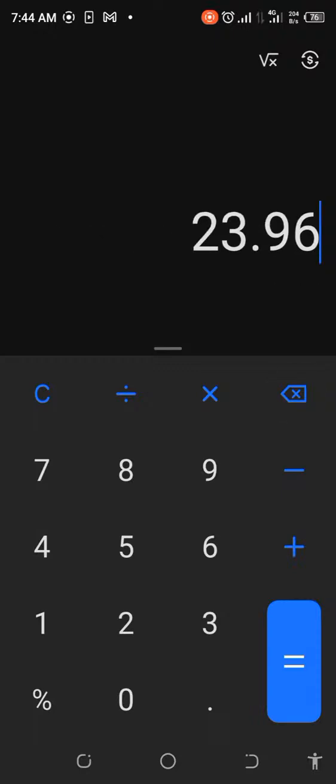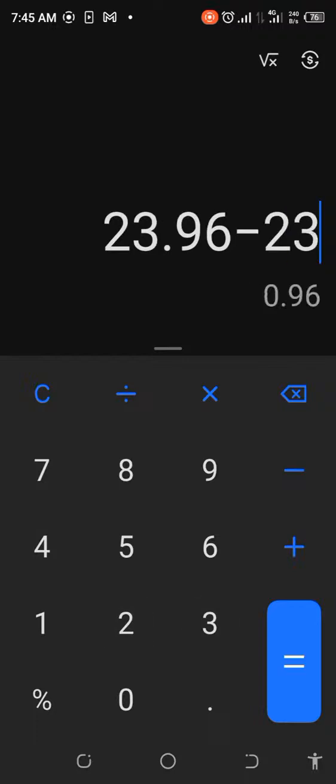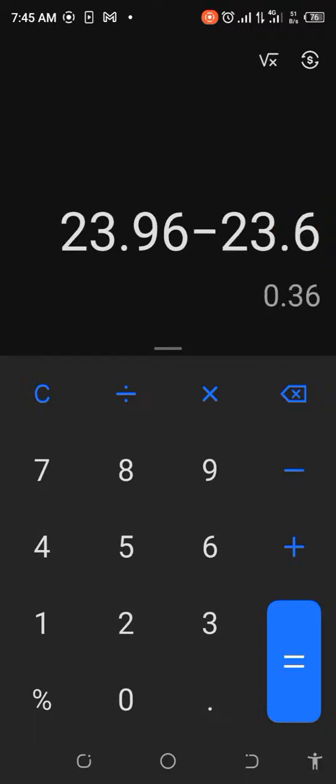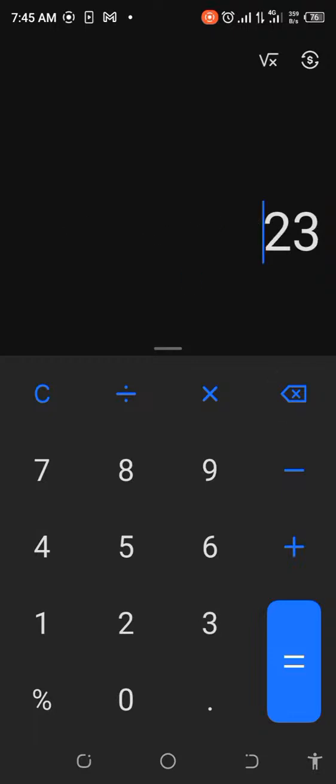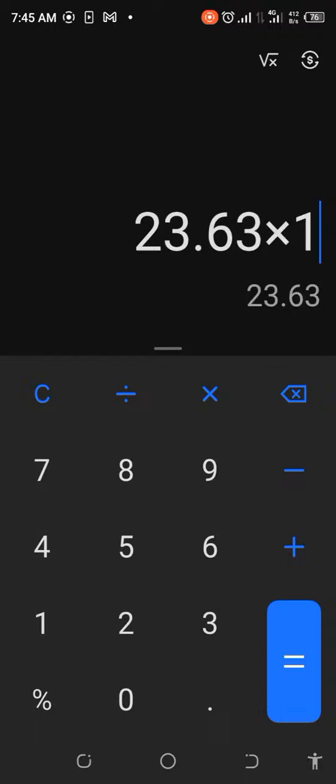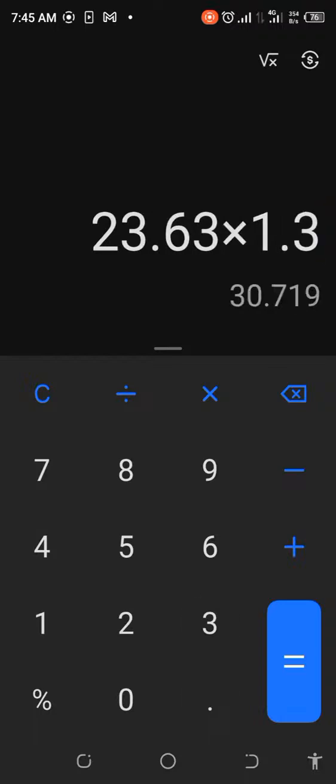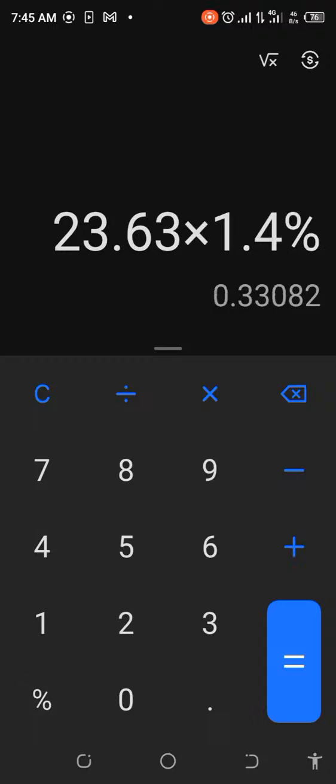What do we get? Let's just multiply this. Okay, no, that's 23.96 minus 23.63. Okay, so we're going to use 23.63 actually for this calculation, because that's what we actually have, 23 points. That's what came in. So if we multiply that times 1.3, okay, let me use 1.4. Good. So if we multiply that by 1.4, so that means that this trade actually gave us, I mean, let's assume that all our funds were in KuCoin, we didn't have to transfer, we didn't have to do any of those kind of things, it would actually be a 1.4% profit margin trade.